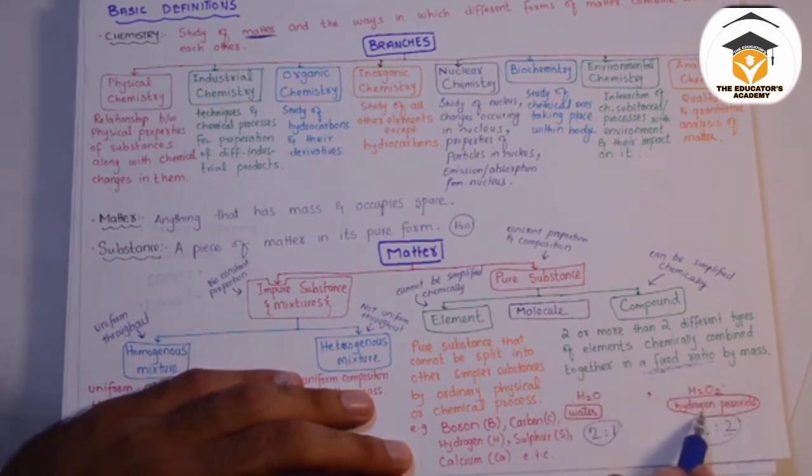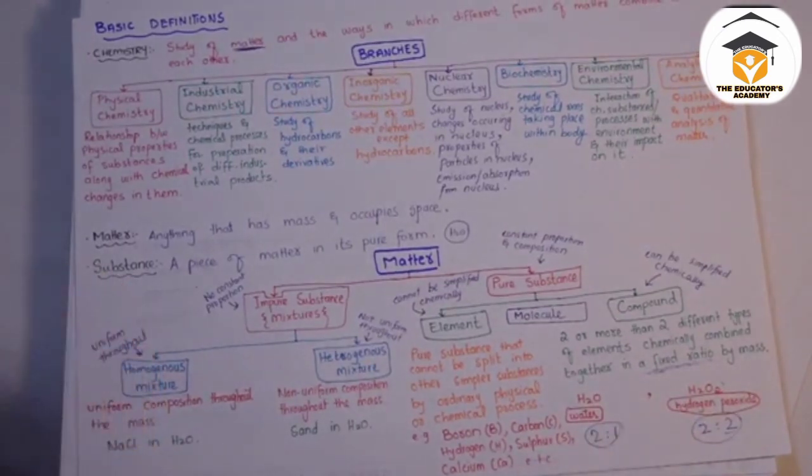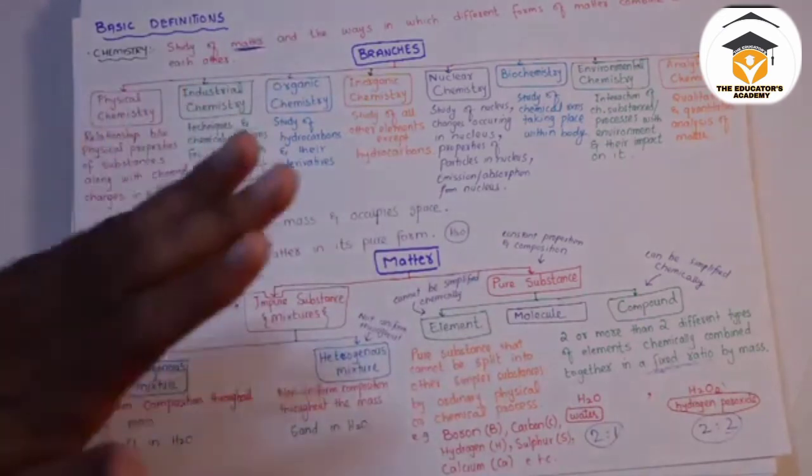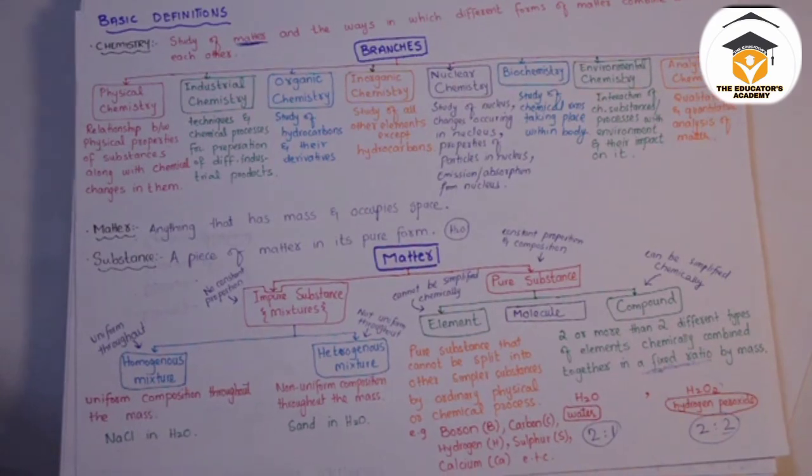This is water, this is hydrogen peroxide. Hydrogen peroxide cannot be taken as water. You will die if you take it. So just because of one oxygen, the whole chemical structure, the whole compound gets changed. Okay? So these are the basic definitions of chapter 1, and now we proceed further with each and every topic individually.